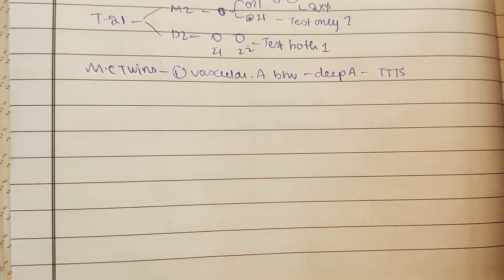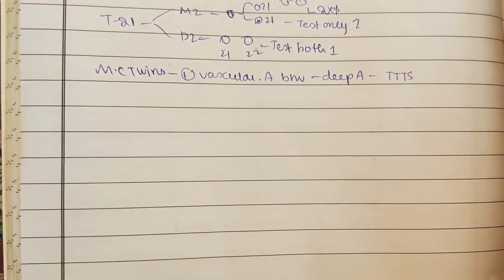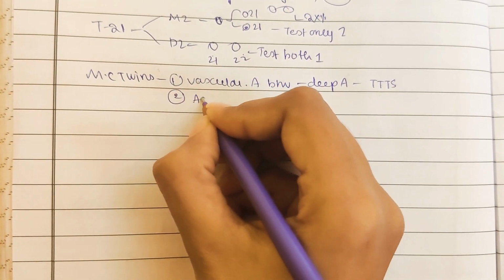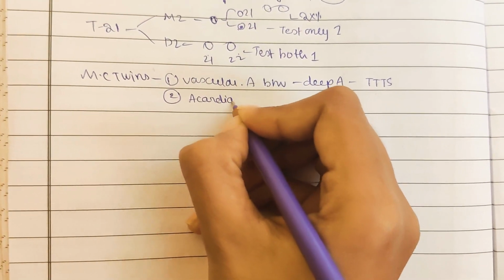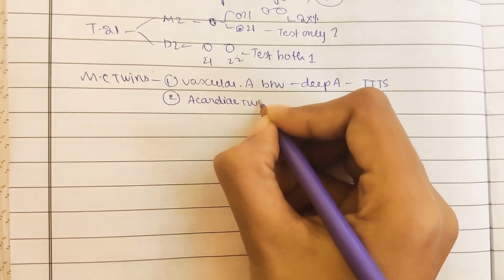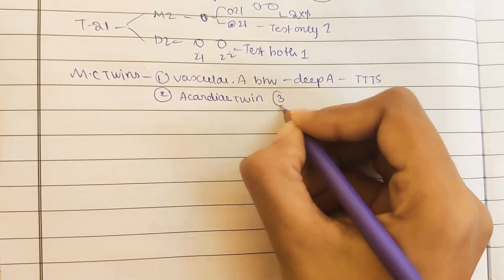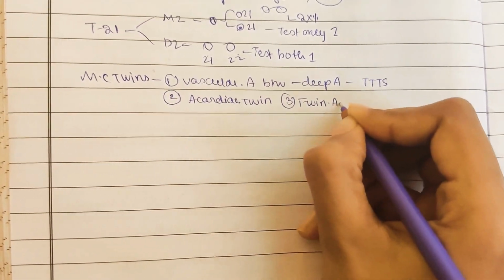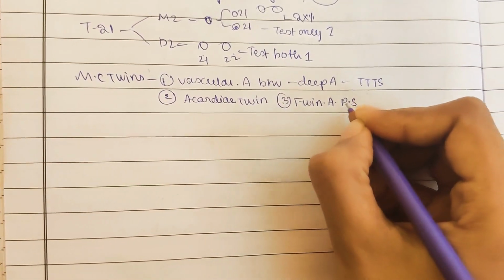Next, they can have an acardiac twin, that is, in one twin there is no heart. And next is twin anemia polycythemia sequence, that is TAPS.